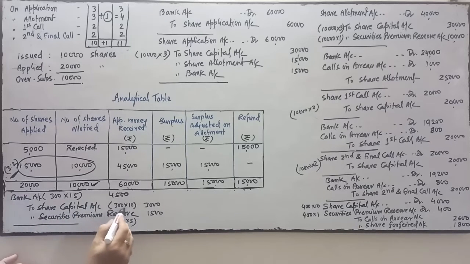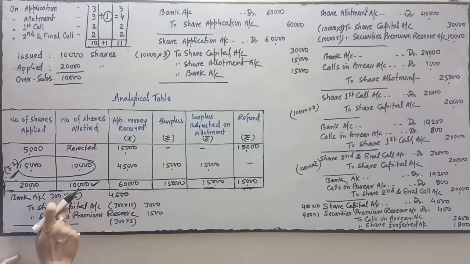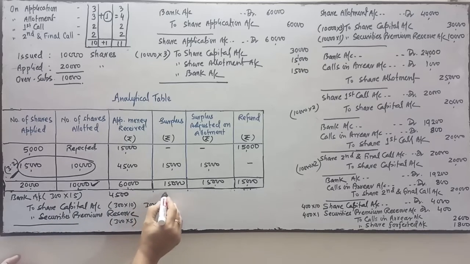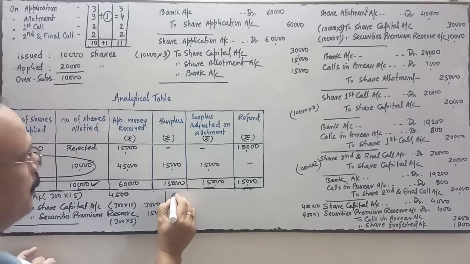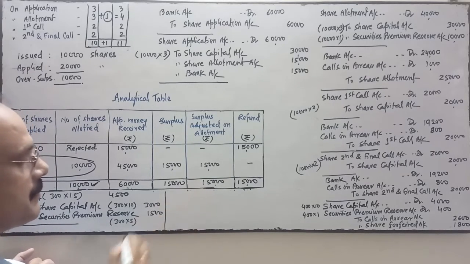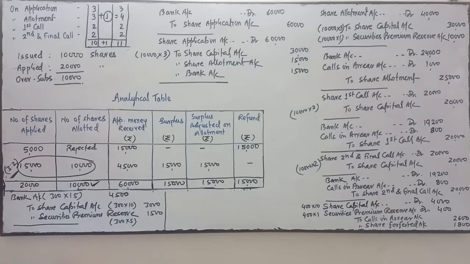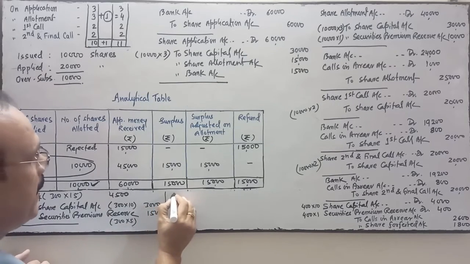To share capital 300 into 10 as fully paid, and to securities premium. When a 10 rupee share is issued at rupees 15, it means it is issued at a premium of 5 rupees. So 300 into 5 will be transferred to securities premium reserve. The last is share forfeited, which will be transferred to capital reserve.